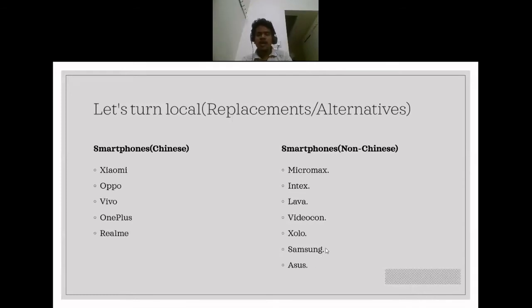And Samsung also has most of its assembly units in India. So if you purchase a Samsung smartphone, you can look at the Made in India label on the back, and that is because Samsung has its manufacturing hub set up in India. So this is just a temporary solution. As long as we don't have a permanent solution, a smartphone manufacturer based out of India providing as good a solution as these two companies do, or these five Chinese companies do, till the time we have to stick with Samsung or Asus.